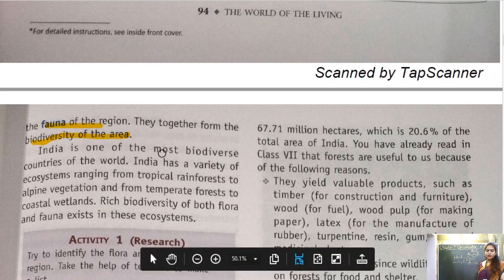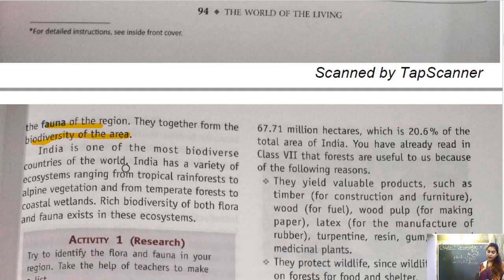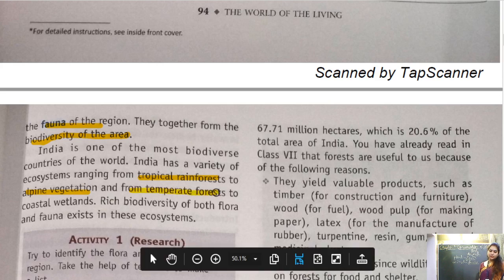So India is one of the most biodiversified countries of the world, because in India we have varieties of flora and fauna. India has a variety of ecosystems ranging from tropical rainforest to the alpine vegetation and from temperate forest to the coastal wetlands. So we have varieties of forest.